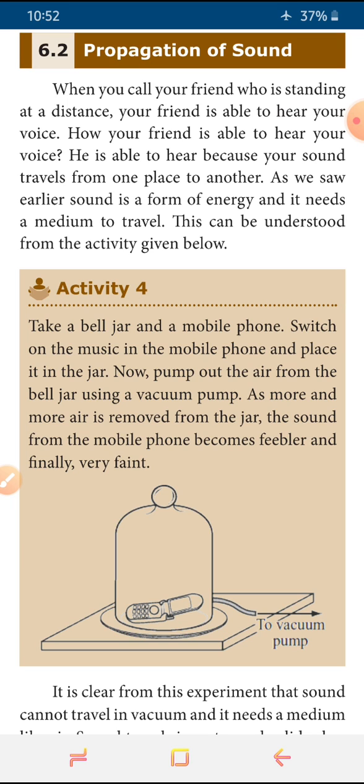What is the role of vibration, how we can hear that sound, and sometimes by the touching method we can feel that sound. All of this was discussed here. Hope you all understood. From this we can state the important point: sound requires a medium. Without a medium sound can't travel.